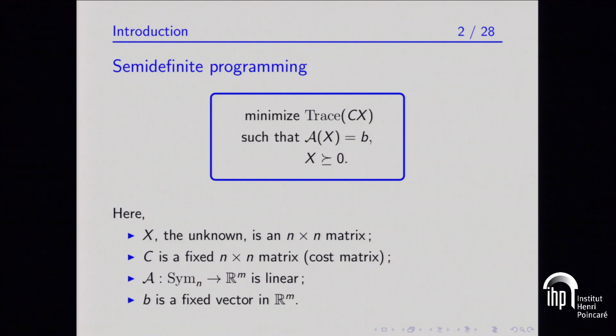And X is also a symmetric matrix, it's the unknown. And it must be positive semi-definite. And it must satisfy a set of M affine constraints defined by the equation A of X equal to B for some fixed and known linear operator A and some also fixed vector B in Rm.